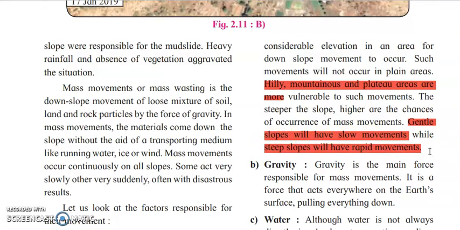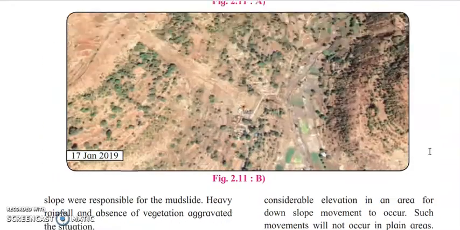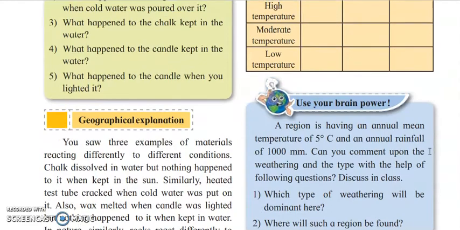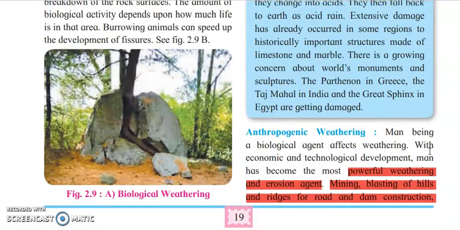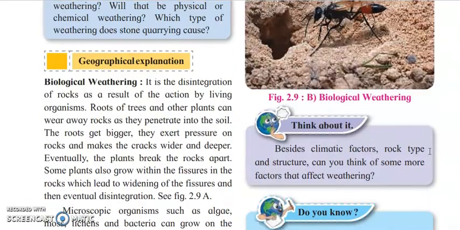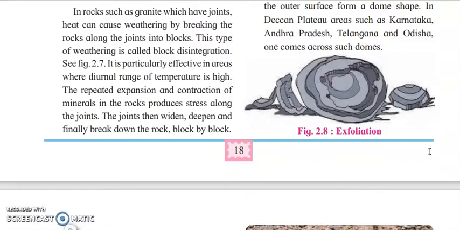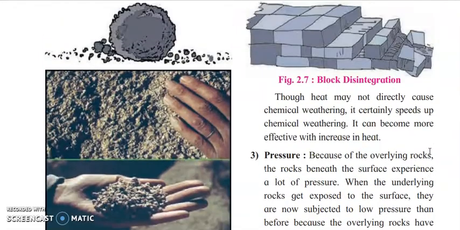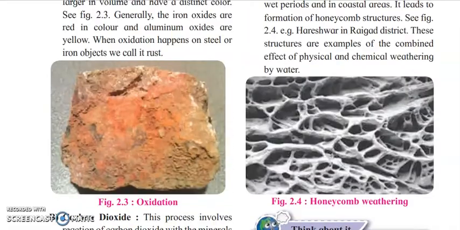Okay, next: oxidation changes the size and color of the rock. ऑक्सीडेशन में क्या होता है कि रॉक के जो भी पार्टिकल्स है वो ऑक्सीजन से रिएक्ट करना स्टार्ट कर देते हैं. आयरन का एग्जांपल ले लो, iron starts changing its color, okay, when it comes into contact with water and oxygen present in the water. In the same way the aluminium also starts changing its color. Okay, so this is the process of oxidation.